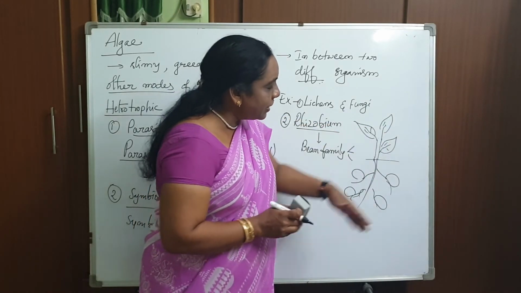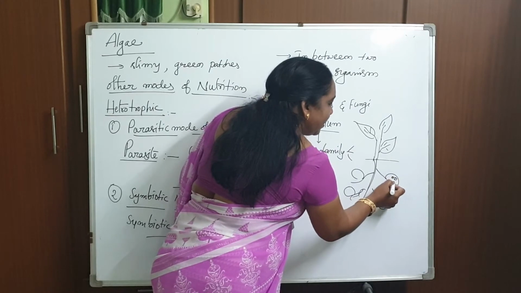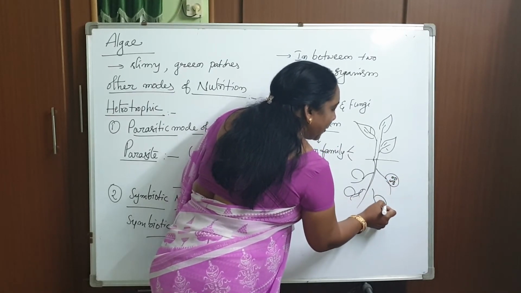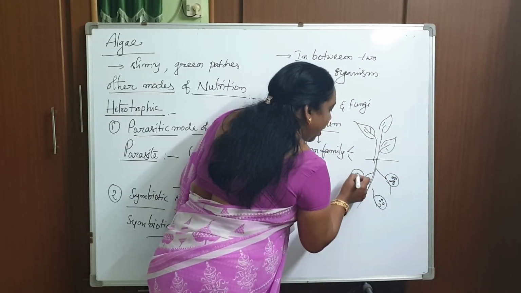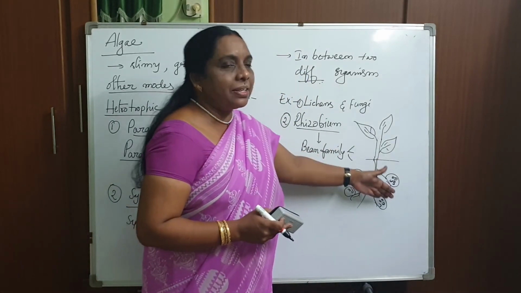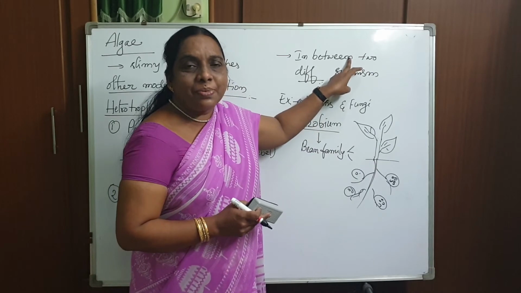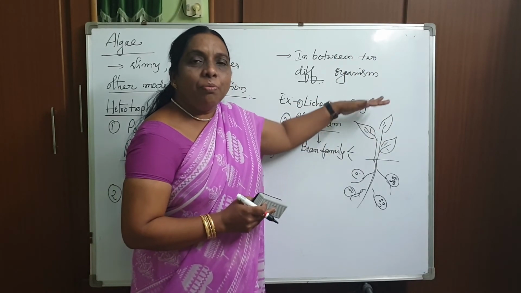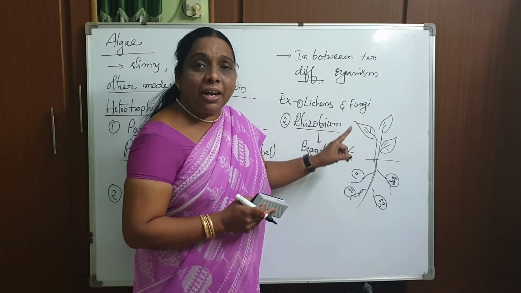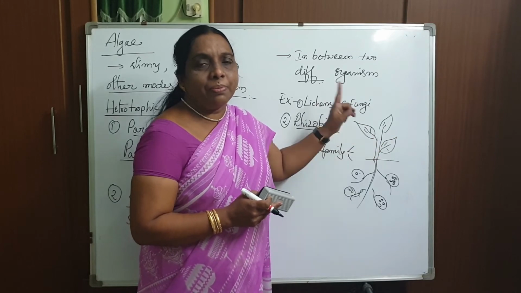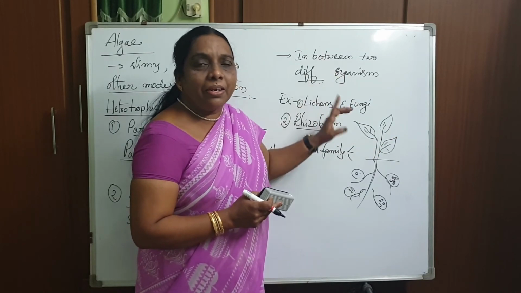This is a plant, and the root nodule has this Rhizobium bacteria. One is a plant, another one is a microorganism. Between these two different organisms, without causing any harm, both get benefit. That is called a symbiotic relationship. That nutrition is called symbiotic nutrition.